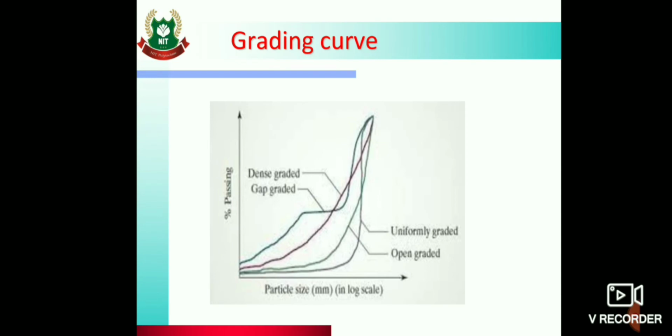Here in the grading curve, you can see that grading for maximum density gives the highest strength. Dense graded aggregate will obviously give the highest strength, and the grading curve for the best mixture resembles a parabola. So whatever graph is plotted should resemble a parabola. Here, which line is resembling a parabola? The dense graded aggregate curve is resembling a parabola. So that will give the maximum density, and maximum density will always give the highest strength.